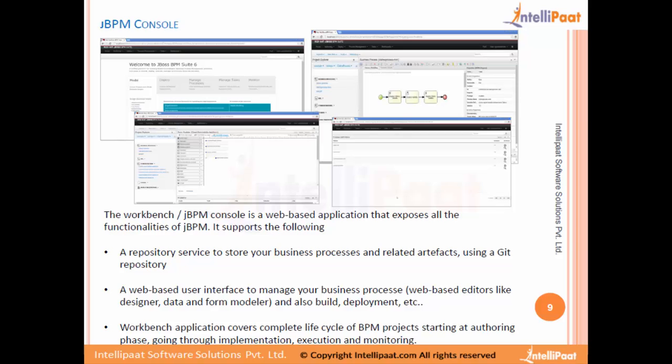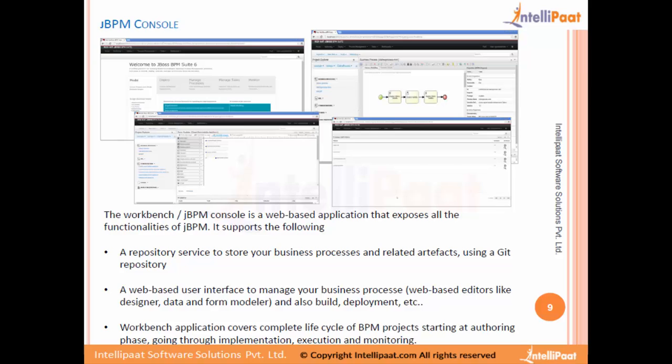That's the Git repository we have, like CVS, like SVN, all those repositories. Here in JBPM, they are using the Git repository to store all the artifacts. So don't confuse the knowledge repository and the Git repository. Knowledge repository is all about execution time after deployment. Git repository is all about compilation time, the check-in process. And this tool provides a repository service, already implemented, to check your content into the Git repository.